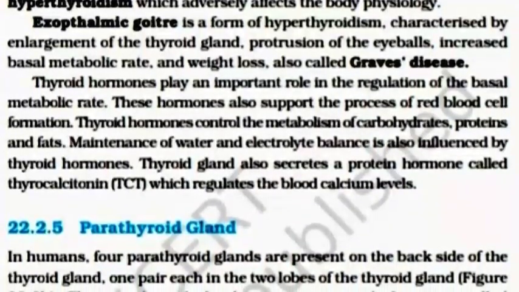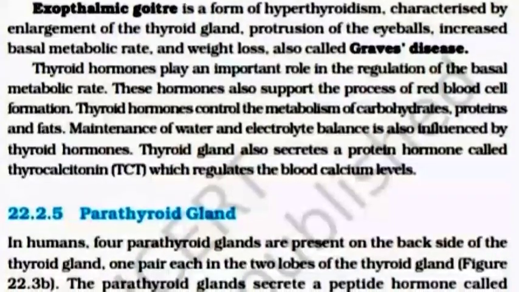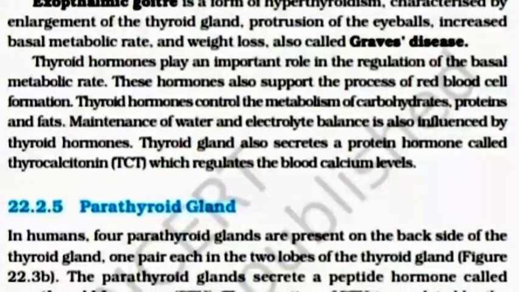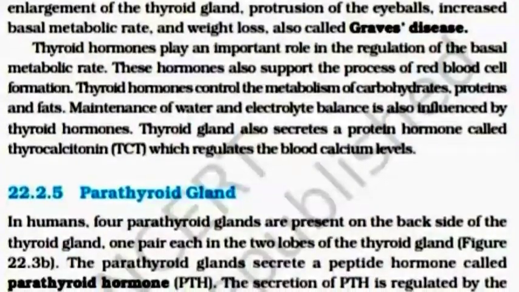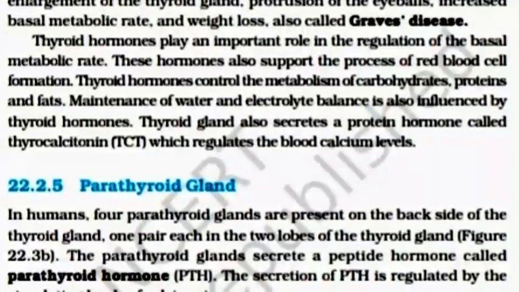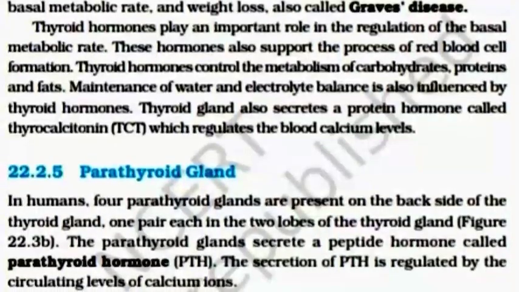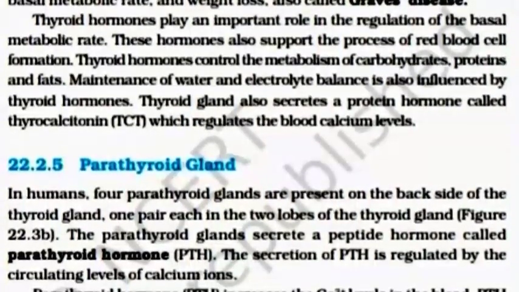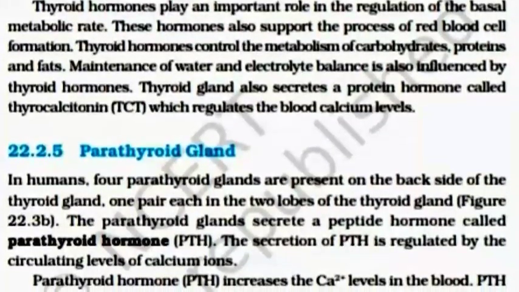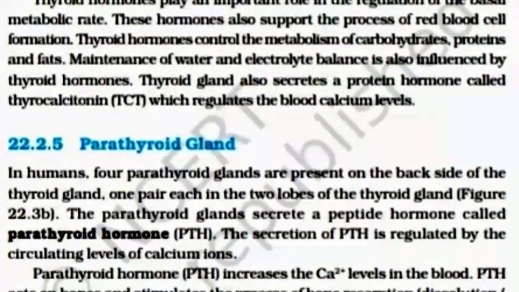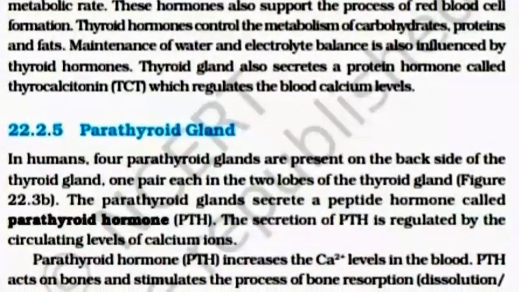Thyroid hormones play an important role in regulation of the basal metabolic rate. These hormones also support the process of red blood cell formation. Thyroid hormones control the metabolism of carbohydrate, protein and fat. Maintenance of water and electrolyte balance is also influenced by thyroid hormones. Thyroid gland also secretes a protein hormone called thyrocalcitonin, which regulates the blood calcium level.